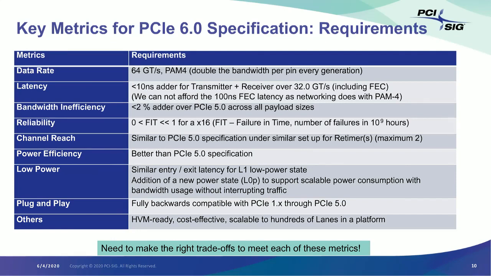We are deciding to move to PAM4 signaling rather than the NRZ that we are used to, and that is done so that the channel reach can still remain almost similar to what we have in Gen 5. The general expectation is that you can reach about 12 inches on the motherboard with broadly used materials, because remember, we have to scale to hundreds of lanes, so we cannot use exotic stuff.